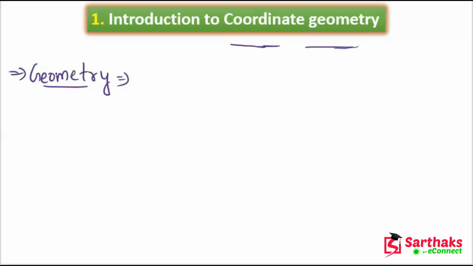Geometry is derived from ancient Greek words.